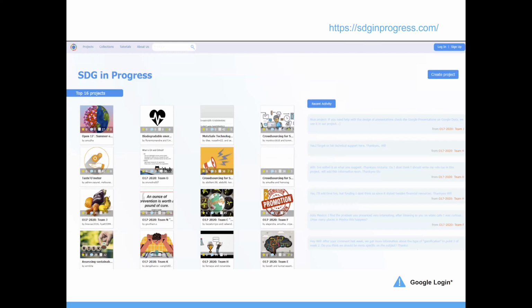On this platform, we aim for collaborative work: you can get feedback from mentors, ask questions, and post feedback to another project or team. So that's SDG in Progress.